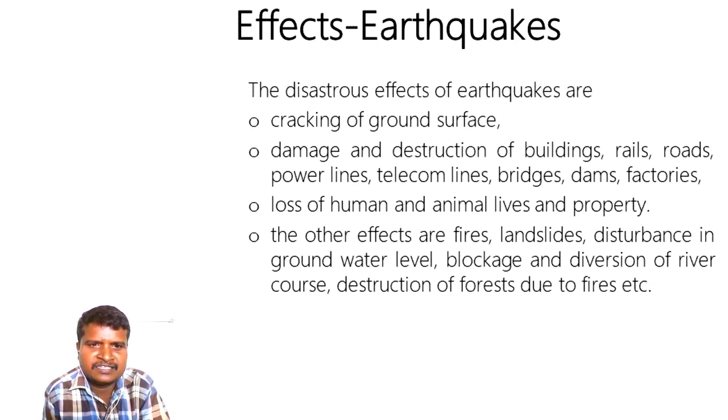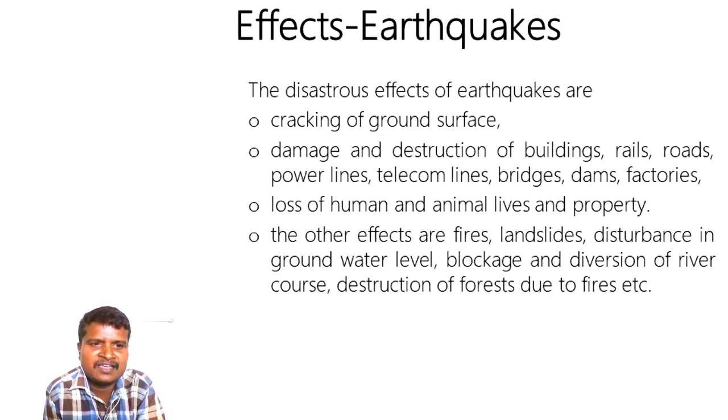In these states we find earthquakes. This zone is called the zone of moderate intensity. The first one, the Himalayan zone, is called the zone of maximum intensity. The Indo-Gangetic zone is called the zone of moderate intensity.